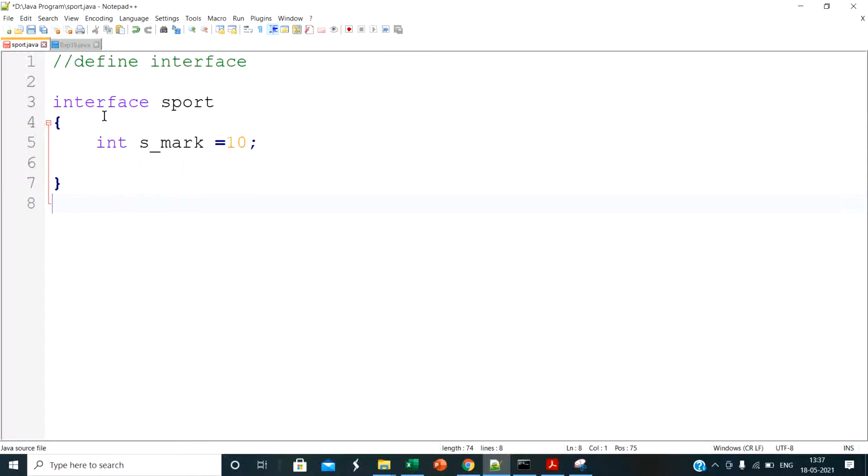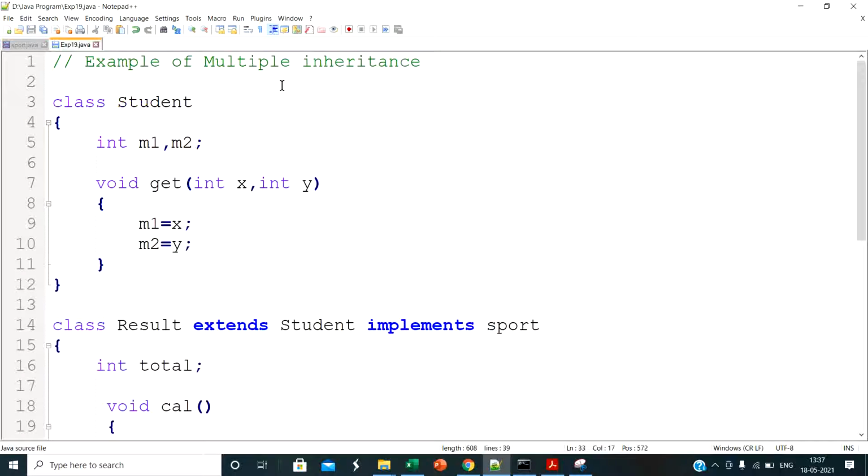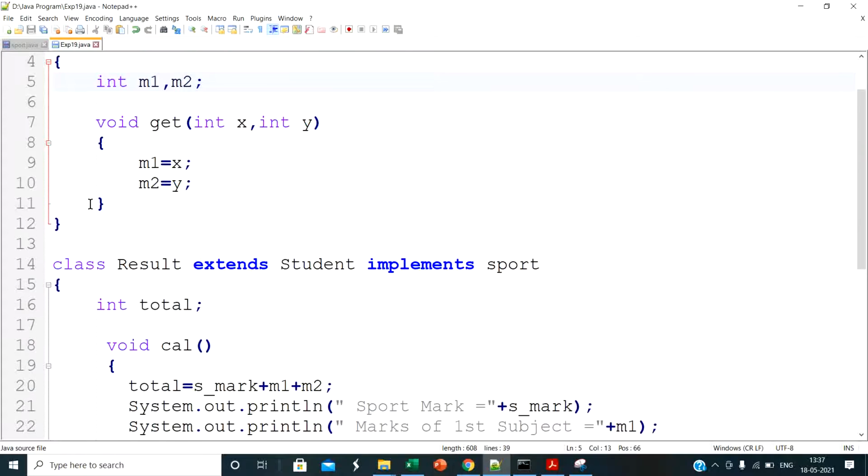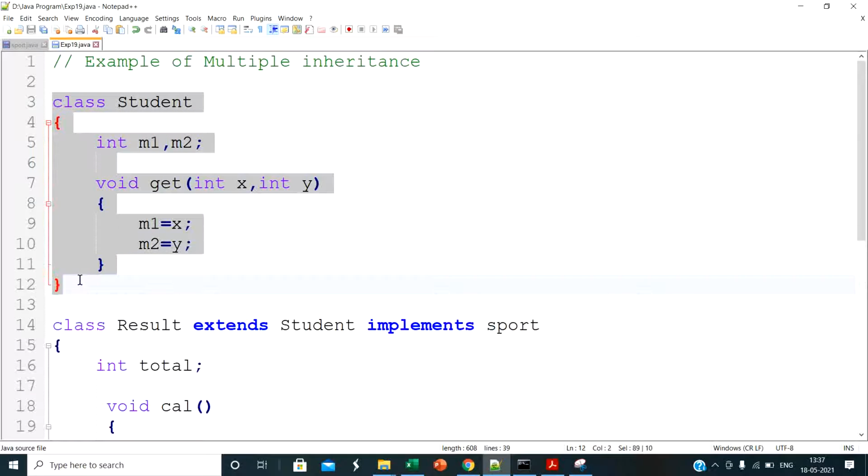Then here is our example of multiple inheritance. First I declare one class, student. Inside the class I declare two integer variables, m1 and m2, to store the marks of two subjects. Then I declare one method to get the marks, void get, which has two integer parameters x and y. Inside this method the variables are assigned from the parameters: m1 is equal to x, m2 is equal to y. So this is my first class.